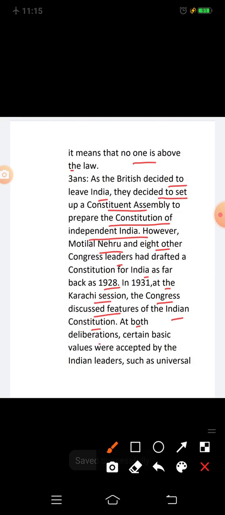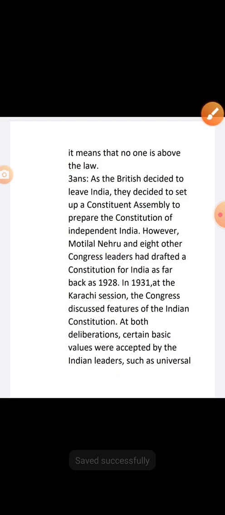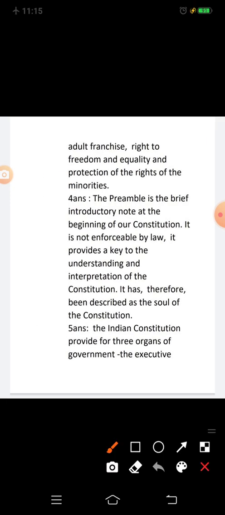At both deliberations, certain basic values were accepted by the Indian leaders, such as universal adult franchise, right to freedom and equality, and protection of the rights of minorities. Okay, so question answer 3 is complete.